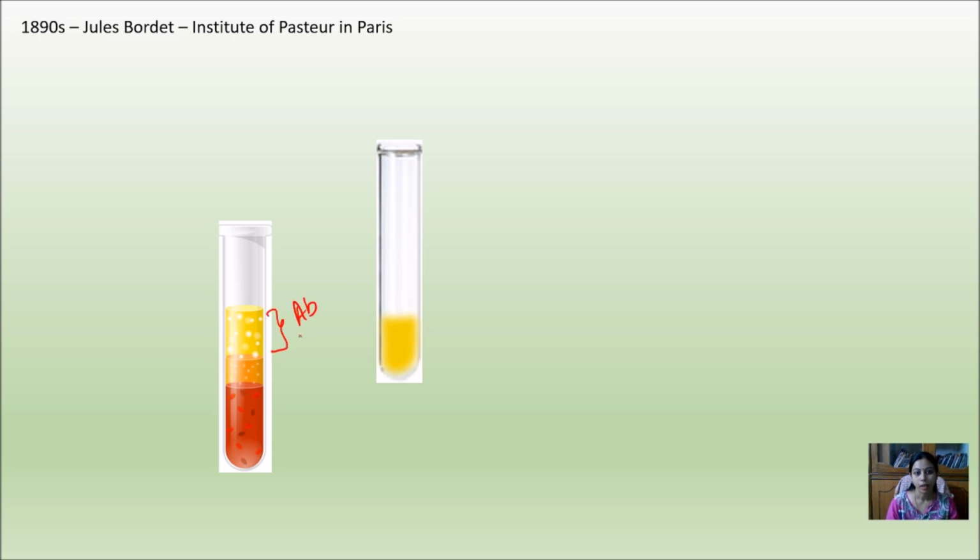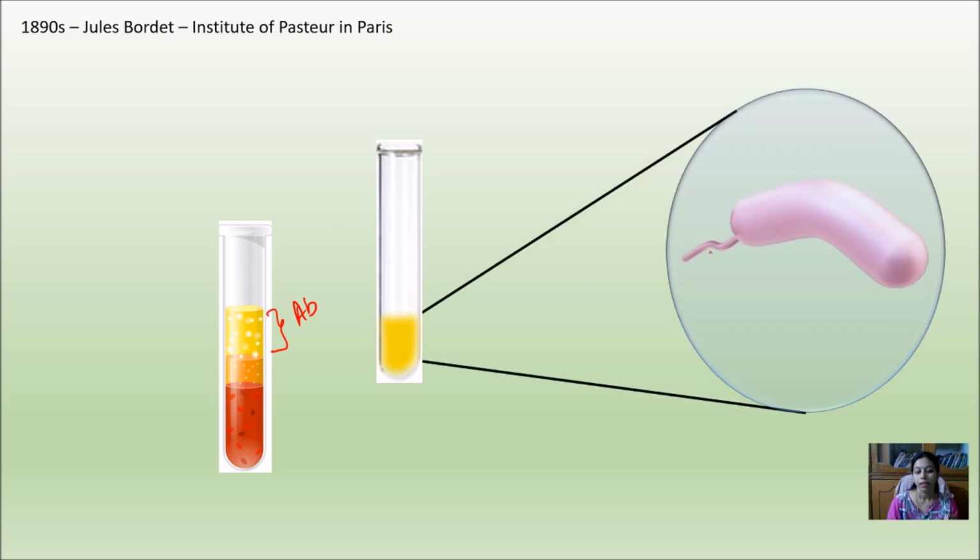These antibodies are basically responsible for the immune system, for fighting against antigens. He isolated this serum into a different test tube, and he found that this serum had bacteriolytic activity. It means that this serum is responsible for the lysis of Vibrio cholerae.